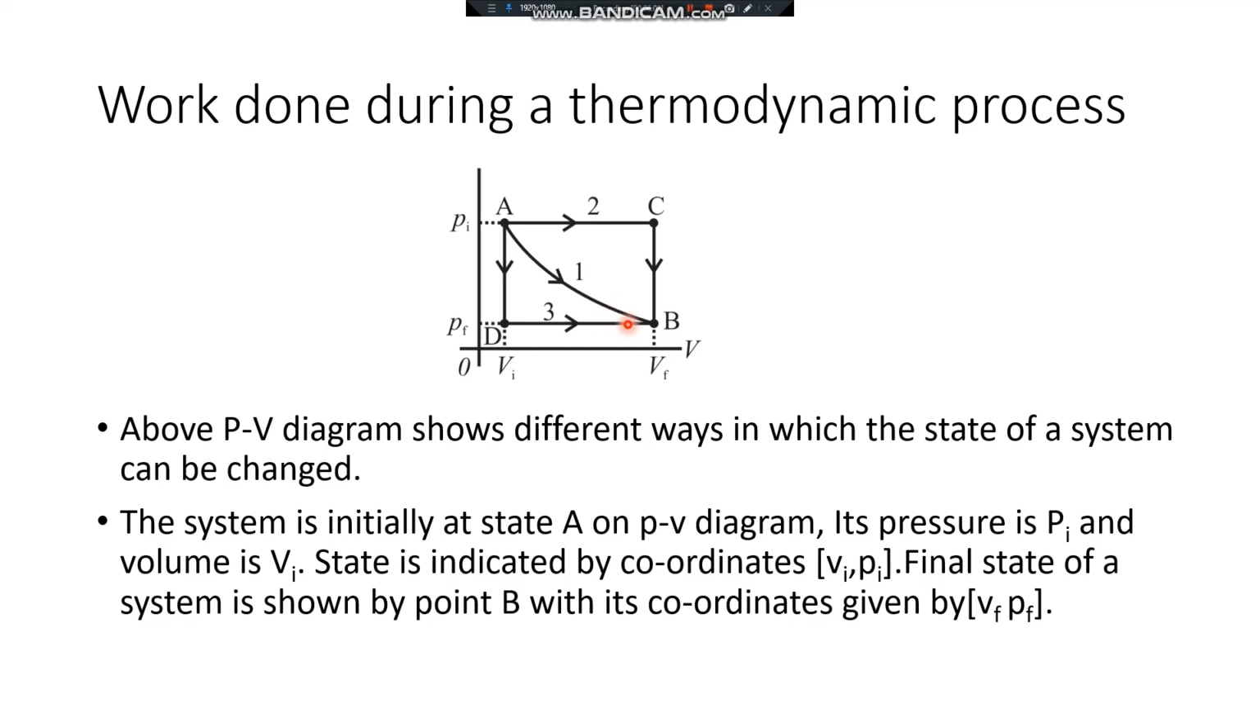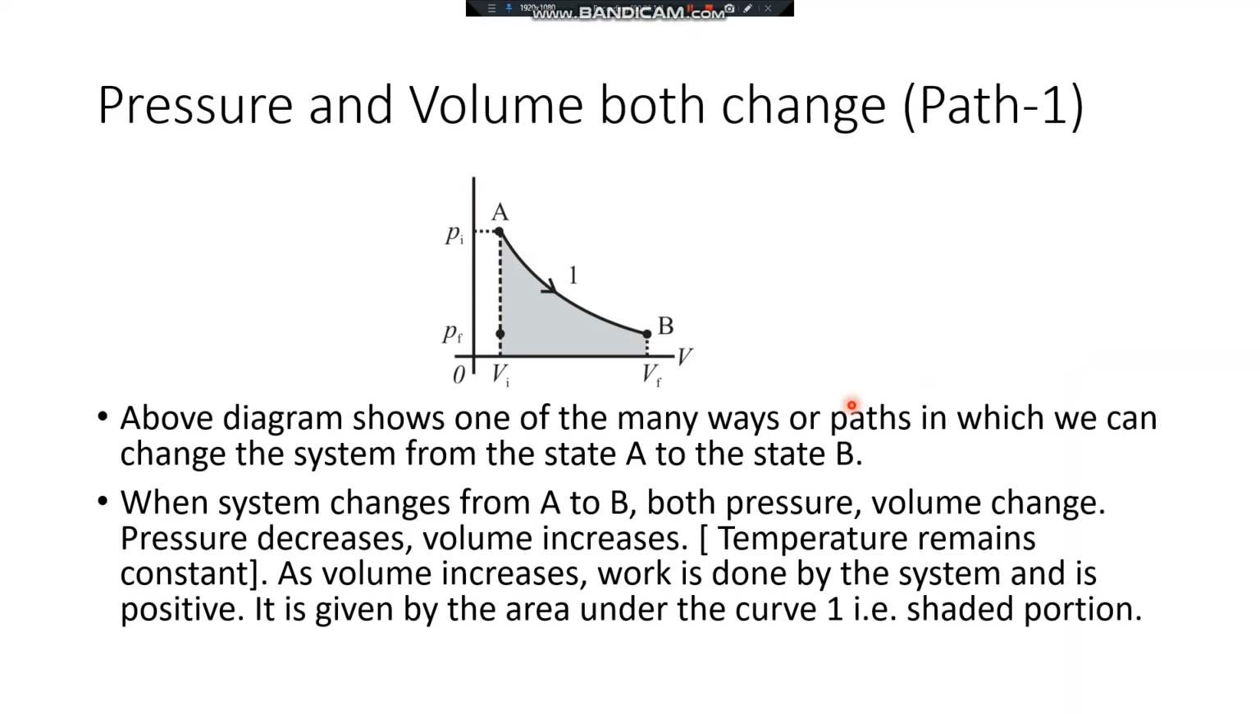Let us first discuss the work done during the change in the system by following path 1 in the next slide. Now here, if you consider the change in the state of a system from A to B by following path 1, you can observe that both pressure and volume are changing. The pressure is decreasing from Pi to Pf and the volume increases from Vi to Vf.